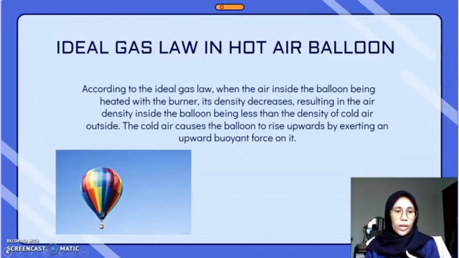Same goes when the density inside the balloon is more than the density of the cold air outside: the balloon will go down. So in this case, we can see that there is a buoyant force acting on the hot air balloon. That means the buoyant force is not just exerted in fluids like water, it is also applied in fluids like air.